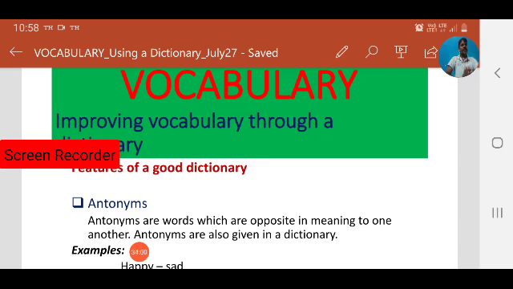Antonyms are also given in a dictionary, or if you refer to a thesaurus. A thesaurus is also one type of dictionary that gives antonyms and synonyms of the word. In a good dictionary we will find not only synonyms, we will find antonyms also. So that means we can improve our vocabulary. For example, one word is there: what are the similar meanings, what are the opposite meanings. So by referring to the dictionary we can expand our vocabulary.